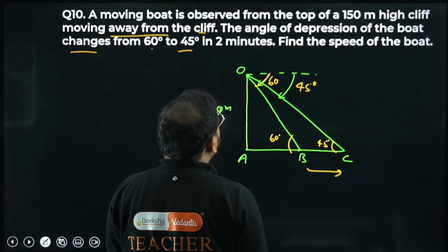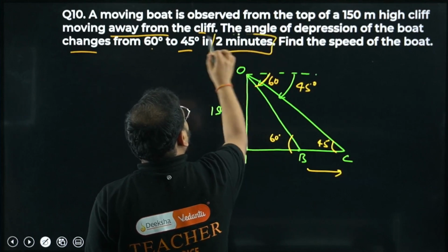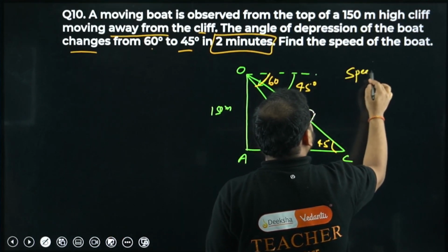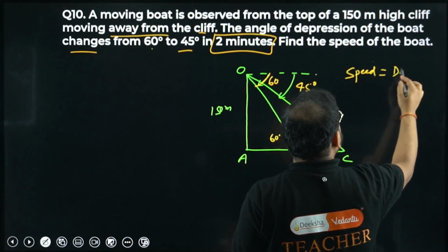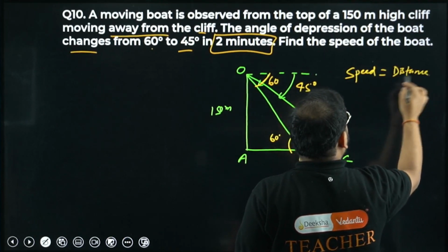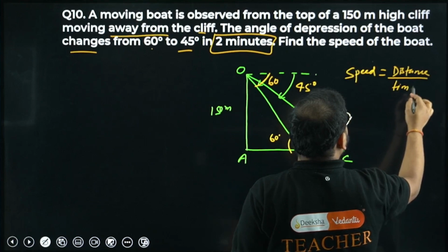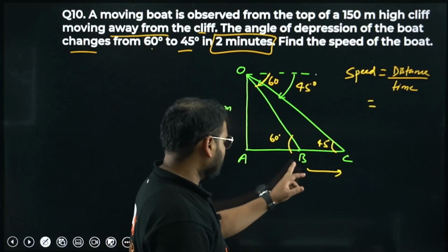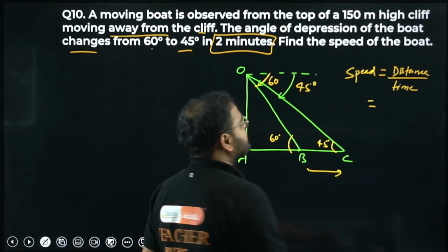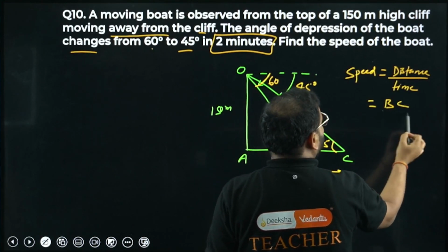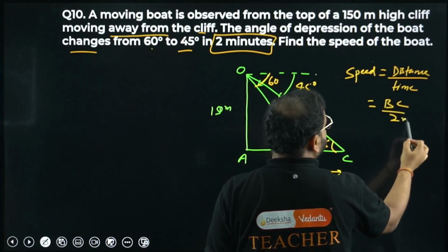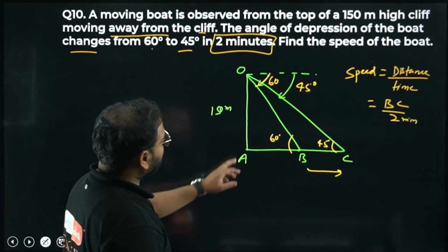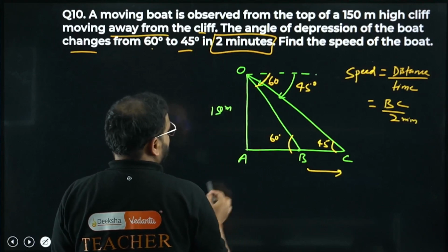So what are they asking? They have given the time, 2 minutes. They are asking speed. We know speed is distance by time. What is the distance, sir? How much the boat has moved, B to C. It means distance is BC. Time is 2 minutes. No problem, sir. Do one thing: apply in triangle AOB the ratios.